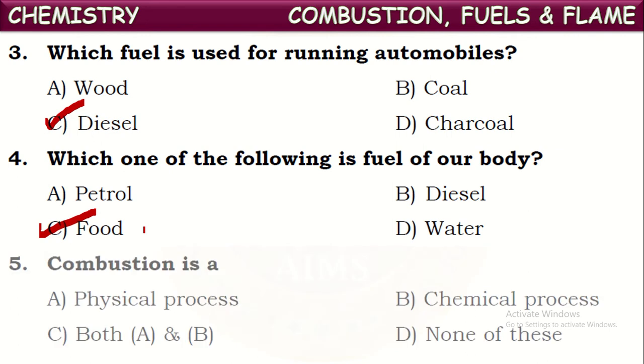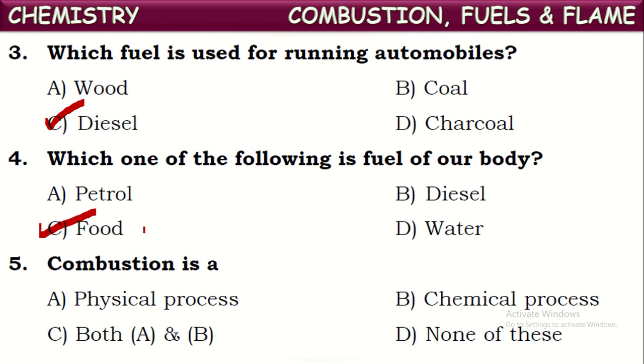Right? Next one. Combustion is what kind of process? We know in the combustion process, the chemical substances which we call fuels undergo oxidation and release carbon dioxide gas and some other chemicals along with heat energy.